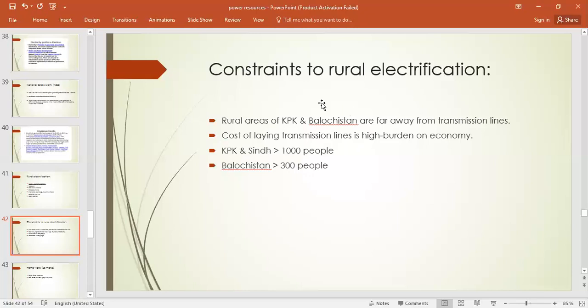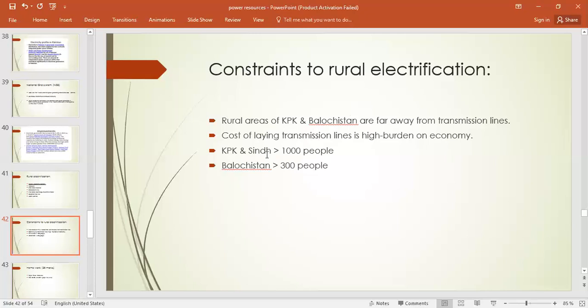And if we talk about Balochistan, the population is also very small, which is not at all feasible for the government of Pakistan. Okay, then why? Because the cost of laying transmission lines is high. It's a burden on the economy again. Okay, there is the limitation.